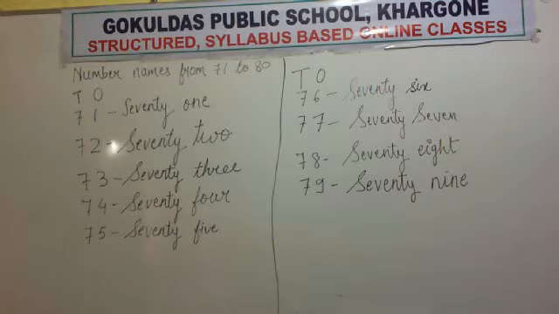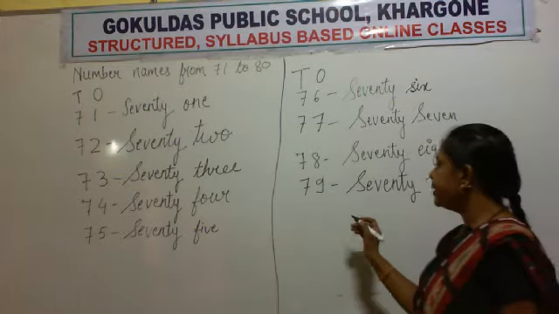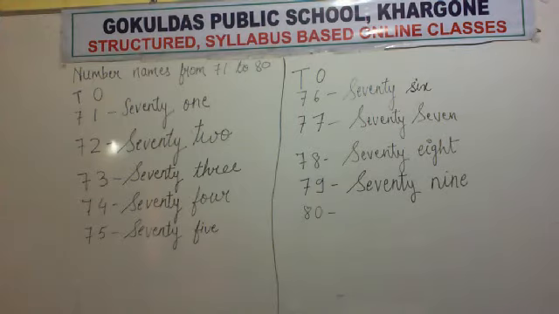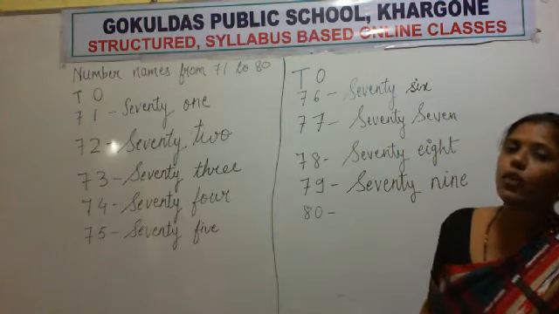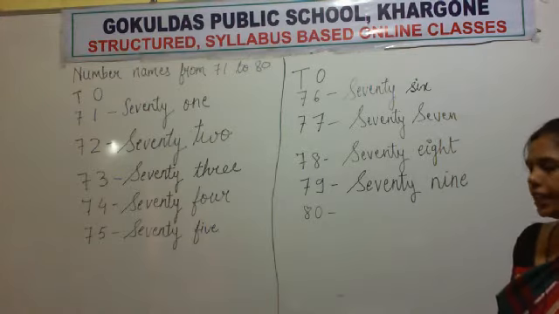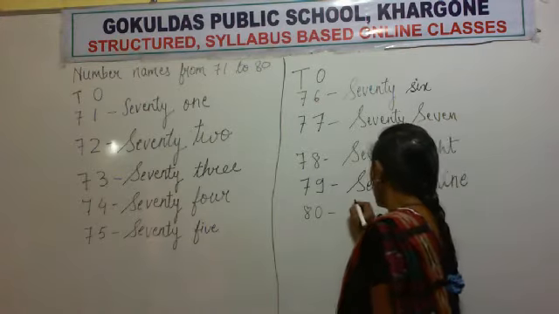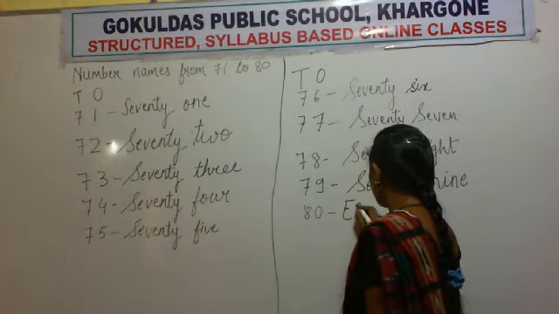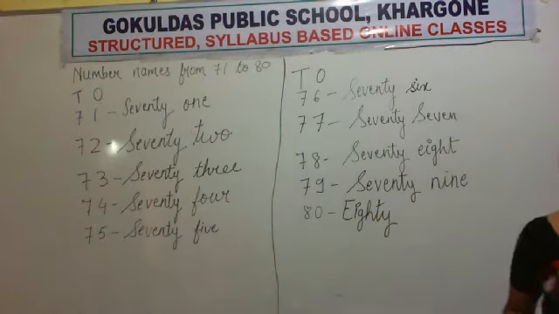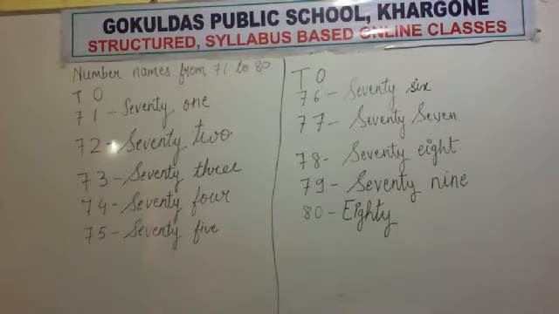Now the last number after 79 is 80. So what is the spelling of 80? First we write the spelling of 8. What is the spelling of 8? E-I-G-H-T. 8. And 80? E-I-G-H-T-Y. 80. Very good. All of you complete till here fast. Till 80.